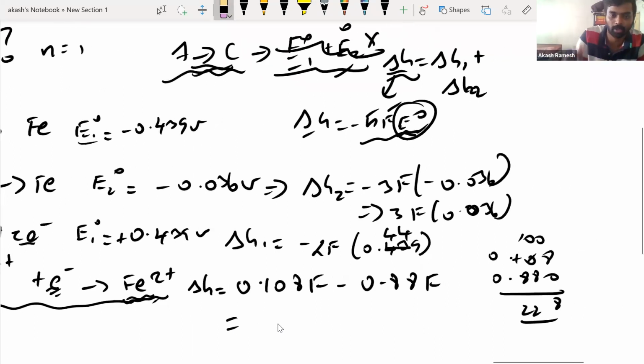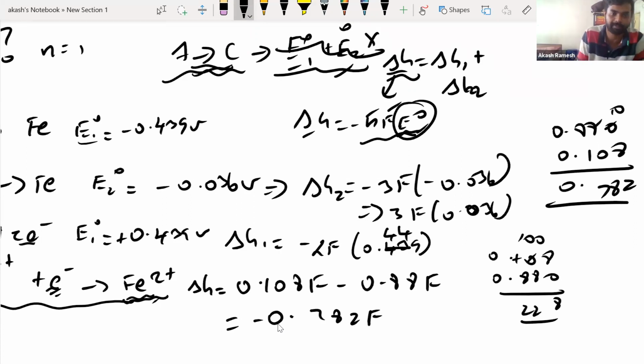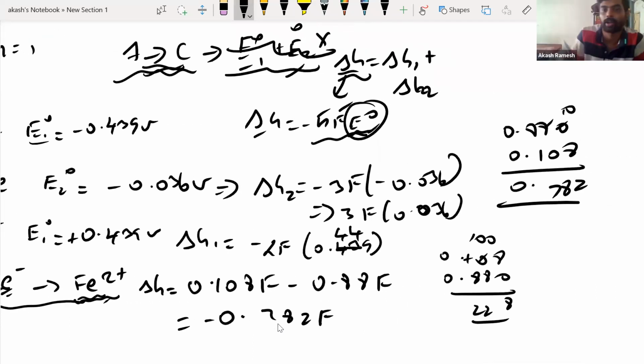Absolutely wrong, guys. So sorry. 0.8 is negative and this is positive, so this would be 0.88 minus 0.108. I should have a negative sign because this is more negative. Overall it is negative. So it is 0.772 F. F is still there. 0.772. Yes.